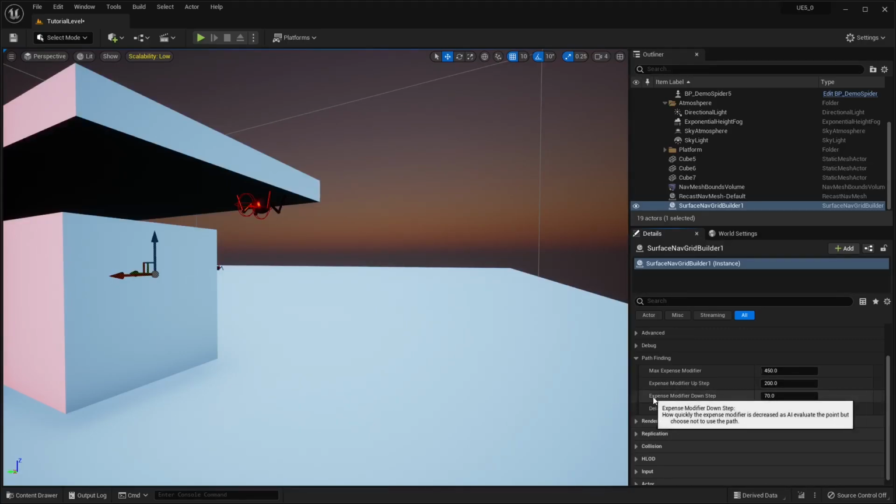And then the expense modifier down step is how much is subtracted from the dynamic expense modifier as AI consider a point for pathing but choose not to use it. And this will get it down eventually to 0. The dynamic expense modifier won't go below 0. So let me show you. You can just zero these out.